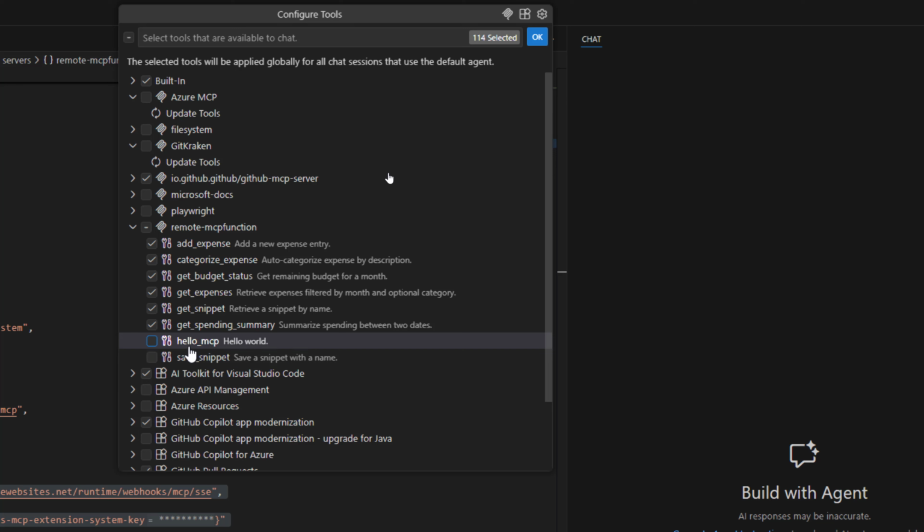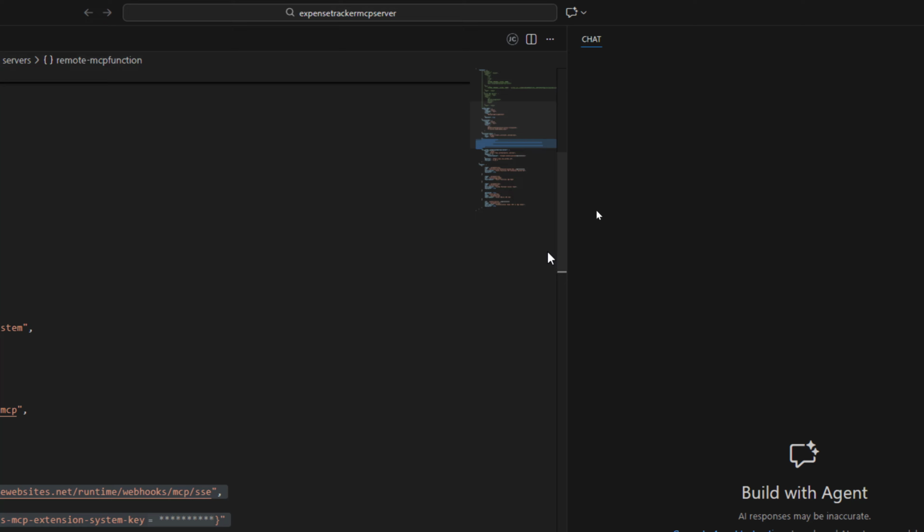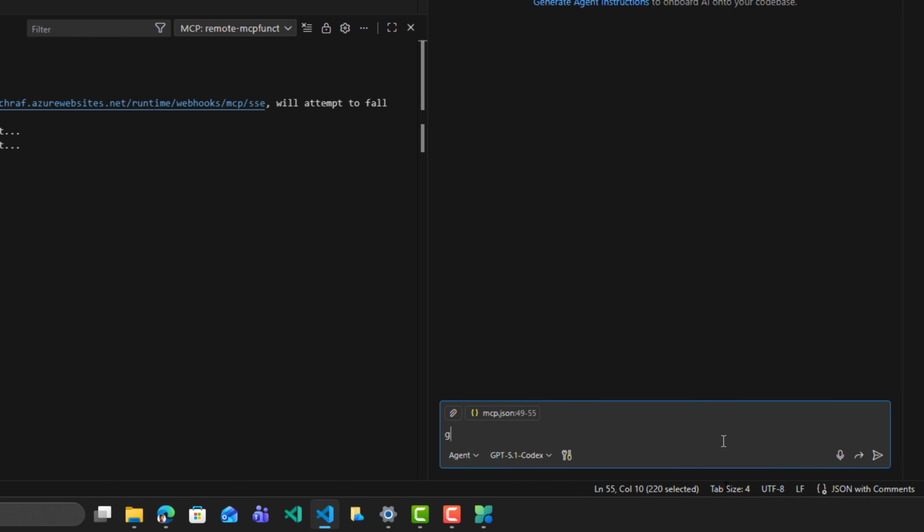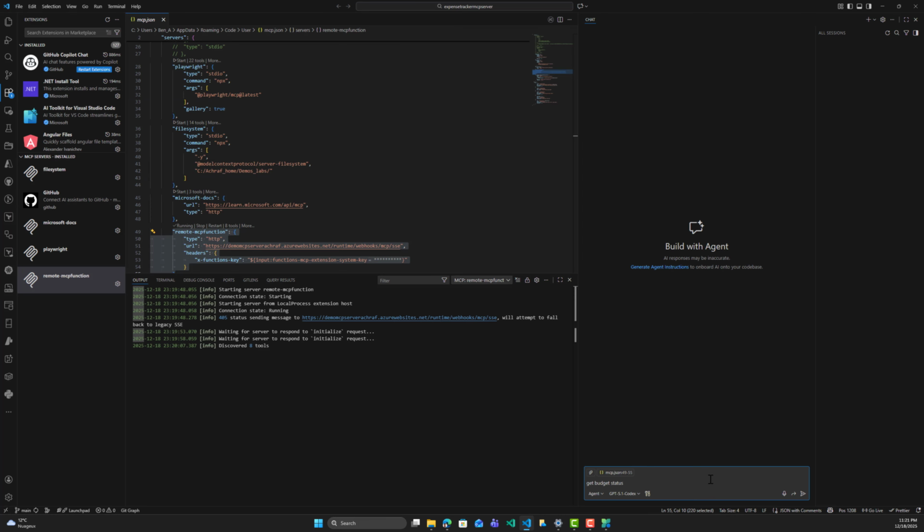I don't need them. Here I can remove this, and I will use one of these tools in order to get results. So I will start with get budget status. So I will just type right here, get budget status, and we will see the result in a second right here. Let's hit enter.